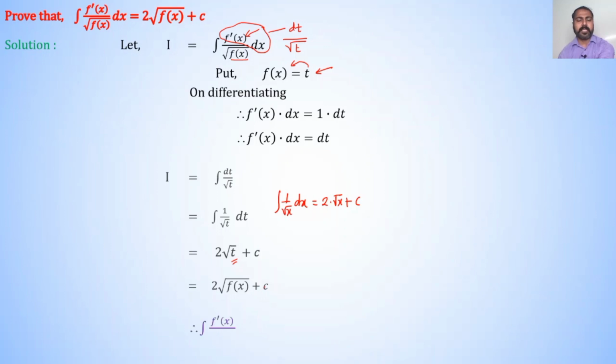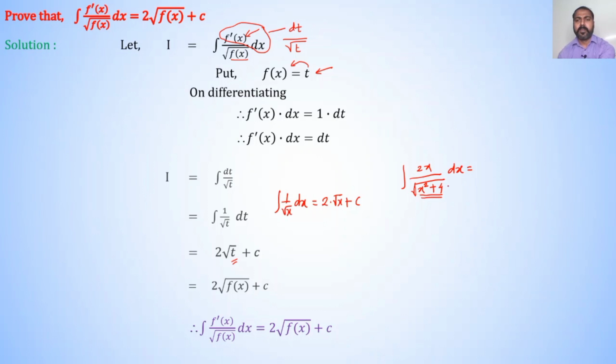Therefore, integration of f dash of x divided by root of f of x dx is equal to 2 into root of f of x plus c. For example, integration of 2x divided by root of x square plus 4 dx is equal to, here derivative of x square plus 4 is 2x.